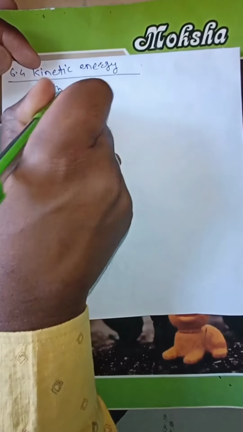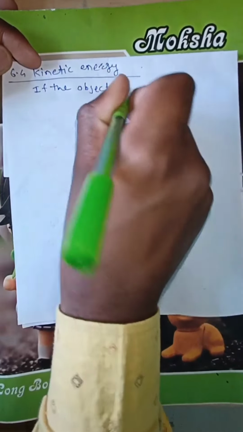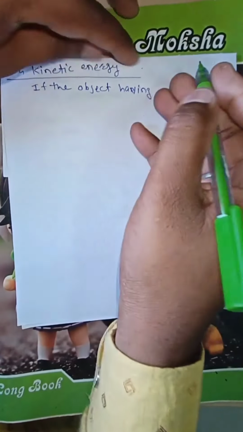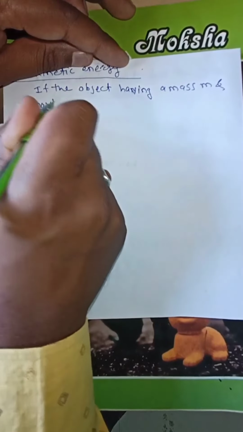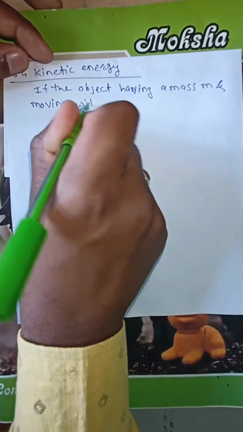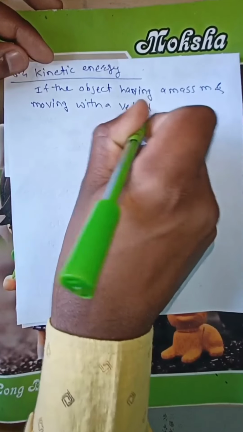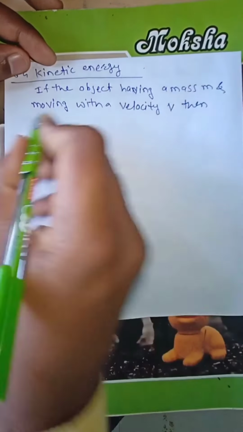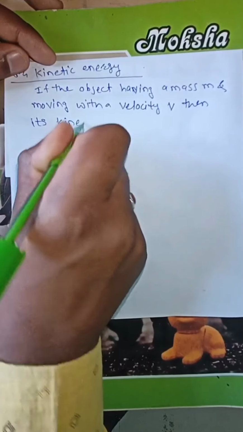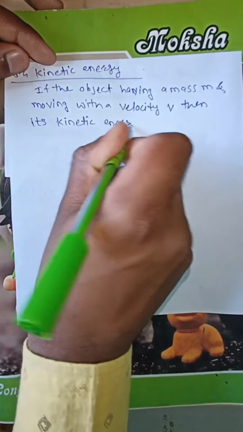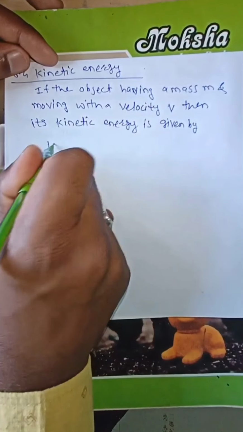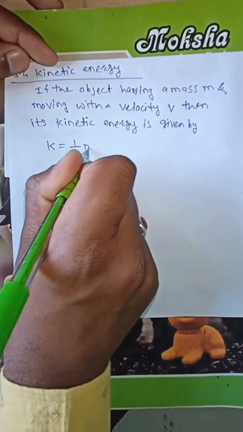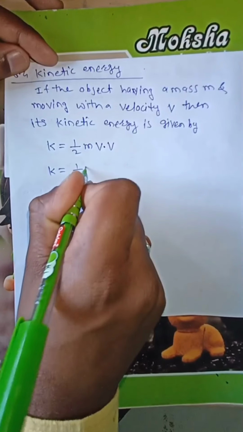If an object having a mass m and moving with a velocity v, then its kinetic energy is given by kinetic energy K is equal to half m into v dot v, or kinetic energy is equal to half m